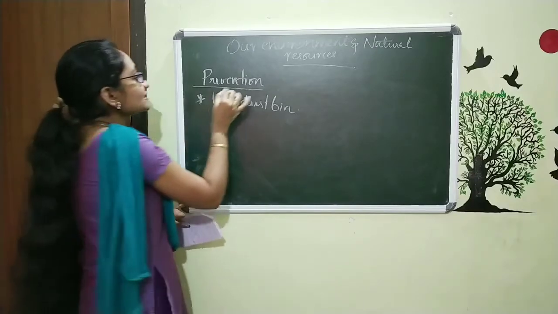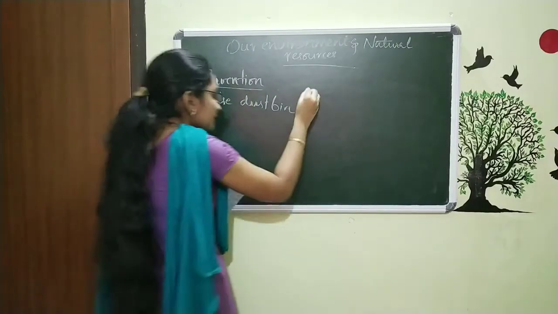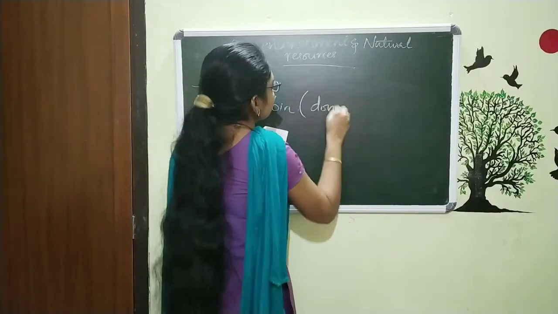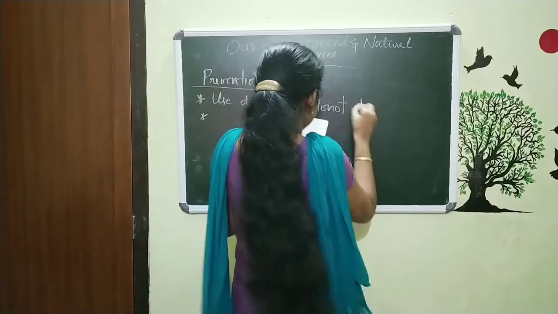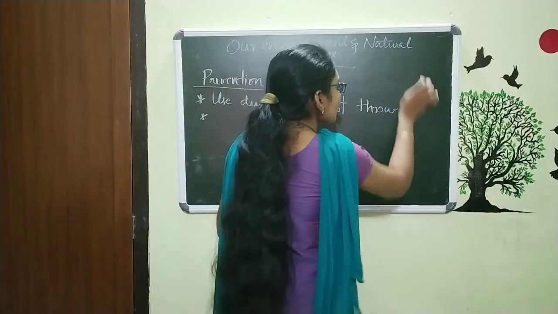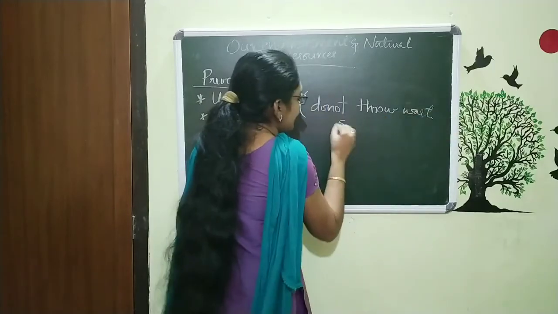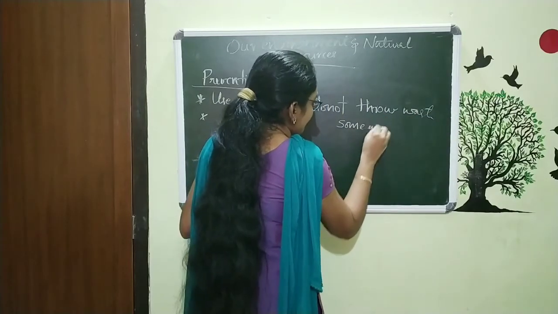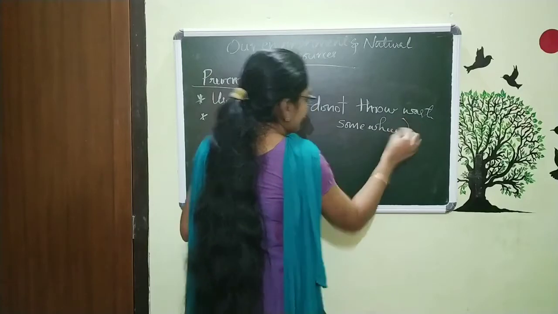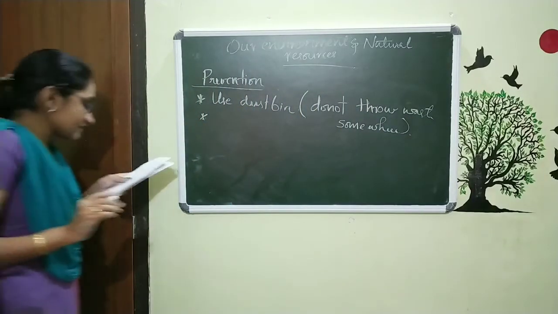So the thing is this, prevention. Use dustbin. That means do not throw waste somewhere. And the next is this.